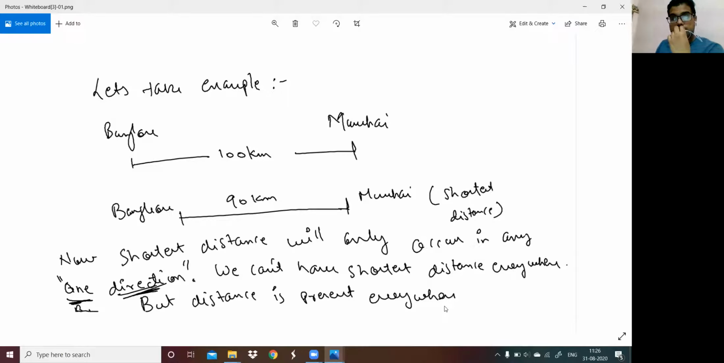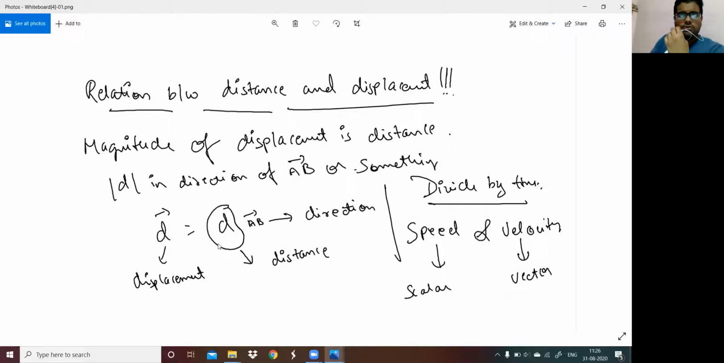So the longest distance differs from one person to another. That's why the longest distance cannot be taken as displacement, as its direction is vague. Whereas the smallest distance is the only distance which shows the exact direction. We'll go and discuss it further. So when I say displacement has a direction, it means it shows the information between the 2 points in one particular direction.